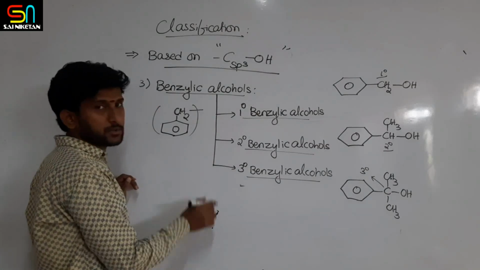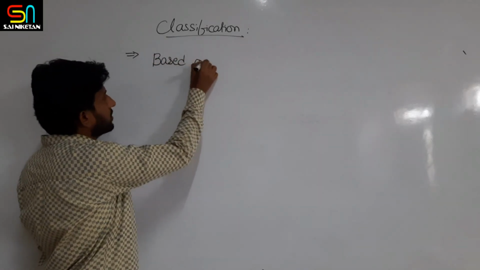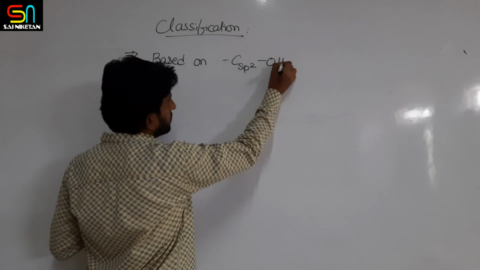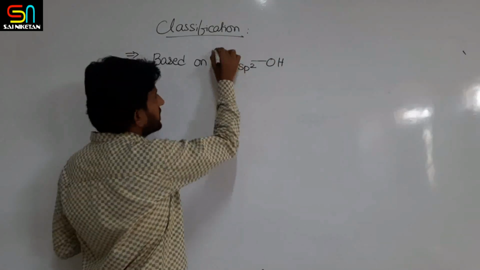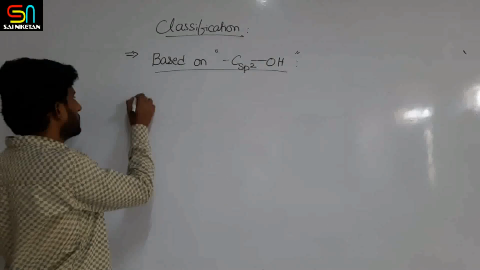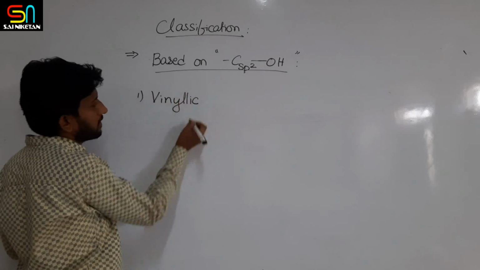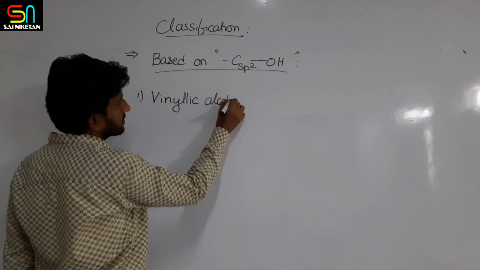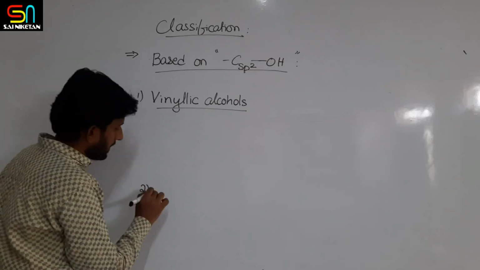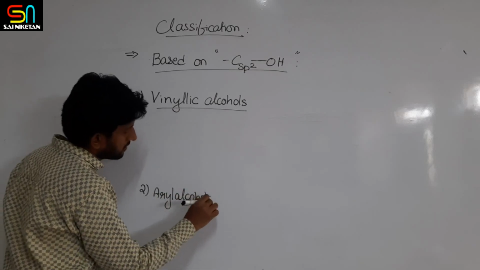Next we will see based on sp2 carbon. Now based on sp2 carbon attached to the OH group, the alcohols are classified into two types: vinylic or vinyl alcohols and aryl alcohols, or you can say phenols.